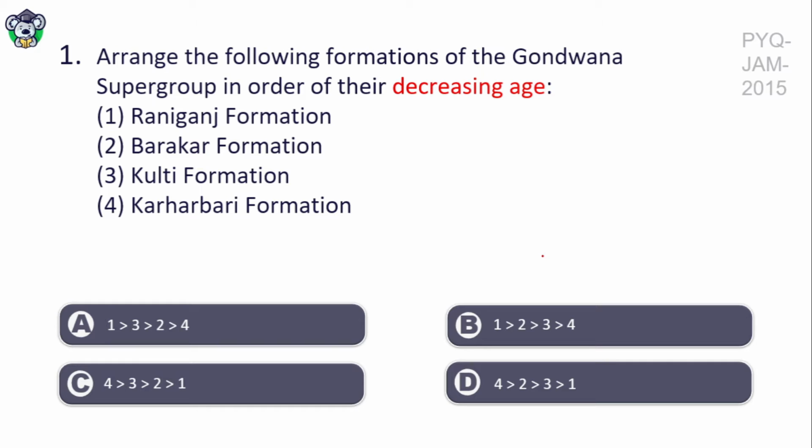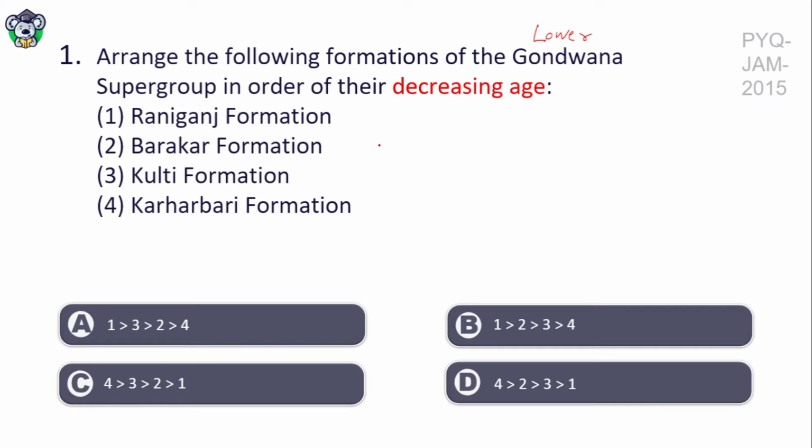First question. Arrange the following formations of the Gondwana supergroup in order of their decreasing age. Raniganj formation, Barkar formation, Kulti formation, Karharbari formation. These all belong to the Lower Gondwana. So we have to arrange these formations in decreasing order.